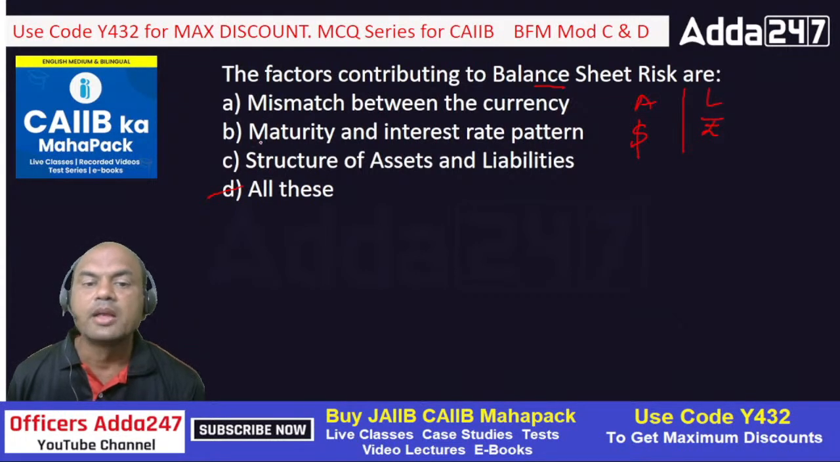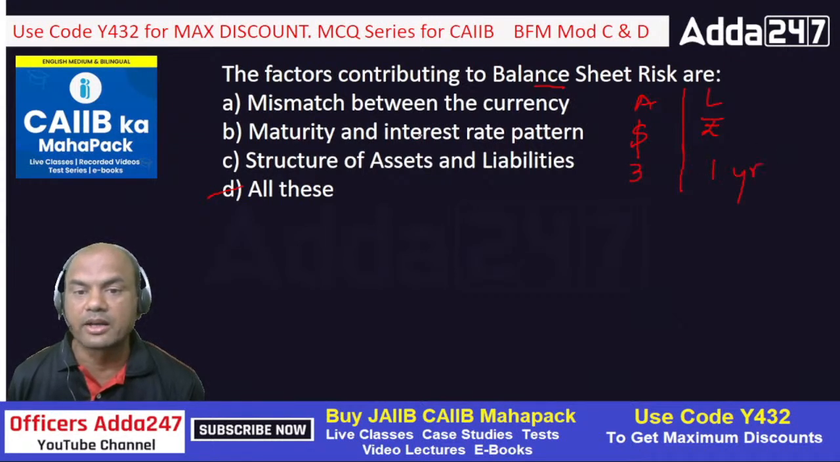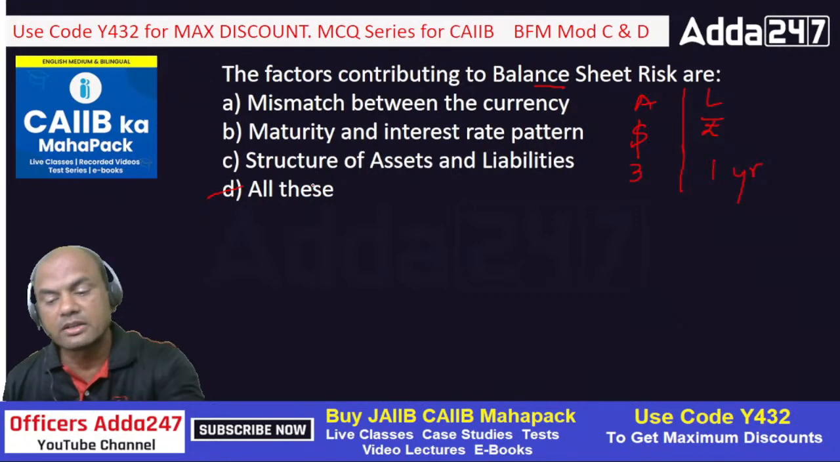Maturity and interest rate risk means if my assets are for let's say 3 years and my liabilities are for let's say 1 year, then I'll definitely face the mismatch risk, maturity and interest rate risk, because after 1 year the liability person will come to me for withdrawal of that amount, but I don't have that amount because I have given it for loan for 3 years. And structure of assets and liabilities, similar pattern over here, means my gap should always be matching, means the maturities of my assets and liabilities should always be matching. So all of this is the answer.